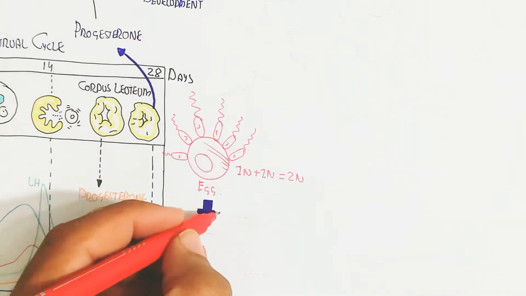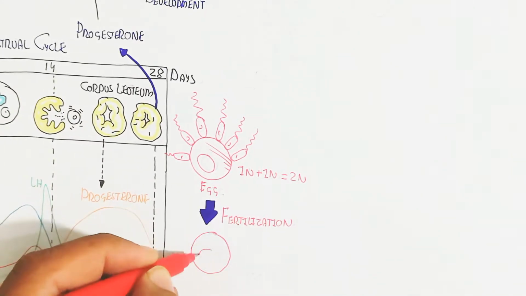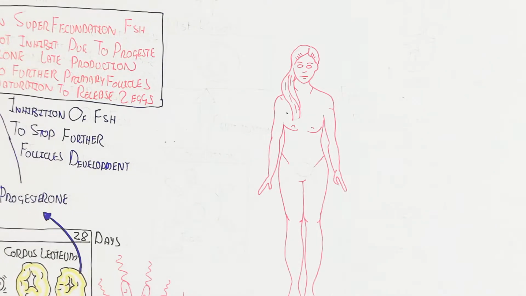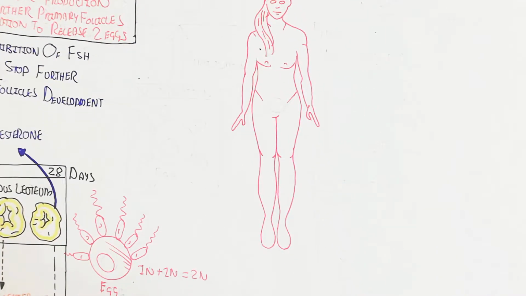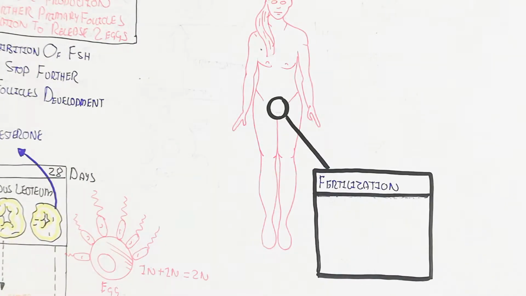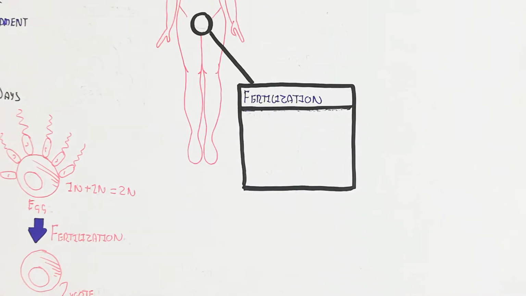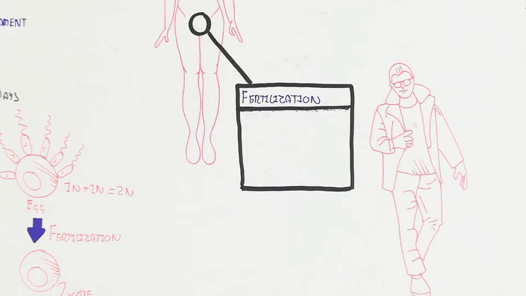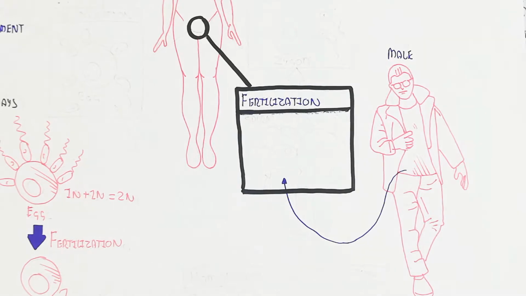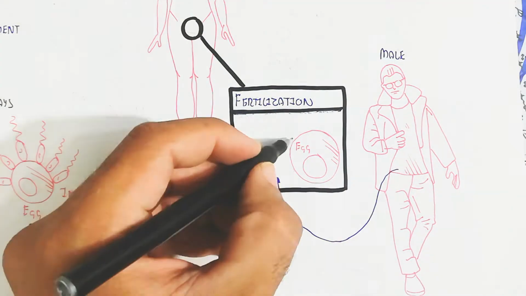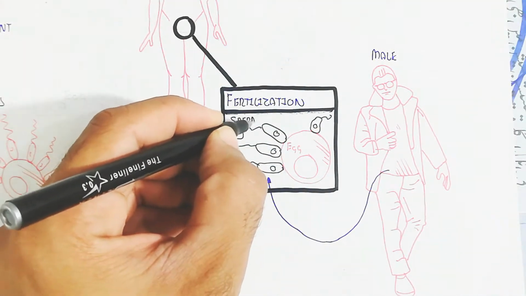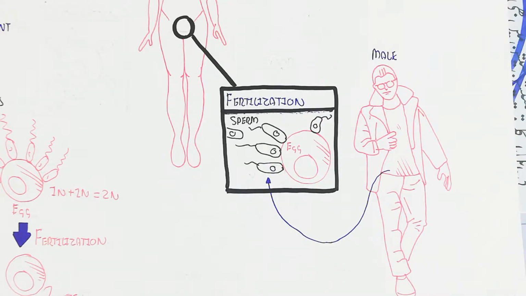In normal fertilization, the egg unites with one sperm, haploid gametes forming a diploid zygote, and the zygote further develops into the embryo, fetus, and the complete individual. This is a female with a reproductive system, and fertilization occurs through the male. Normally, the egg is fertilized by one male partner to form the zygote. After the zygote, the diploid cell develops into the fetus.